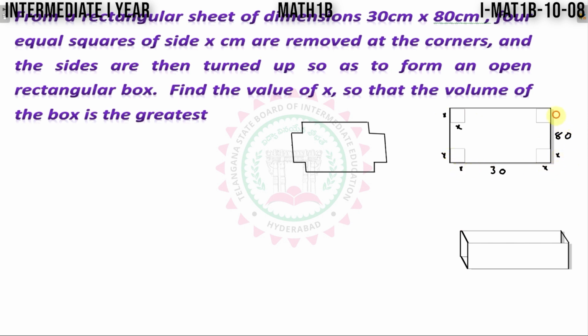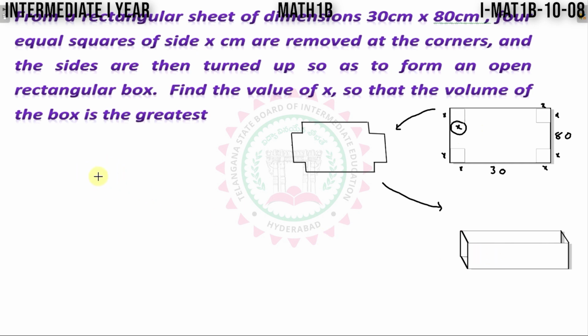So I will get the shape like this. After that, the sides are turned up so as to form an open rectangular box. If the 4 sides are folded, in this case I will get this rectangular open box. Then what is the value of x so that this rectangular box has the greatest volume?